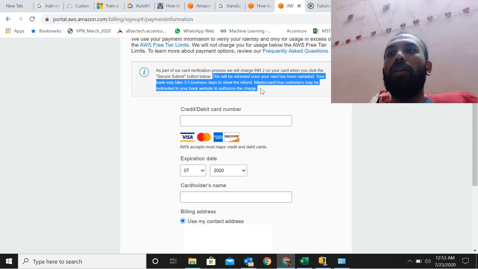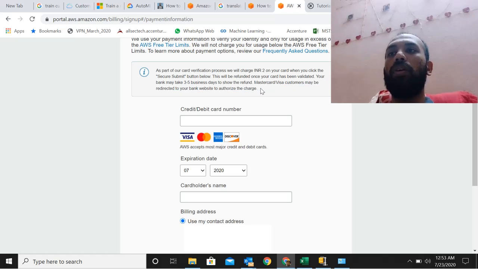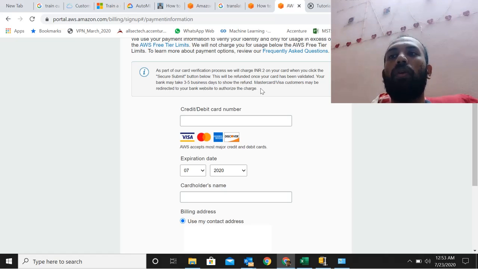But if you exceed the usage limit, or exceed the number of free months, that's 12 months for the free tier service, then it will start charging you. The bill will be generated and you will have to pay the charges yourself. It will not auto deduct your amount, like an EMI or anything, so you can enroll without worrying about it.